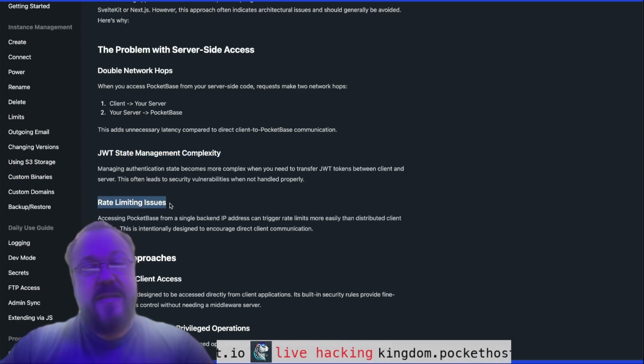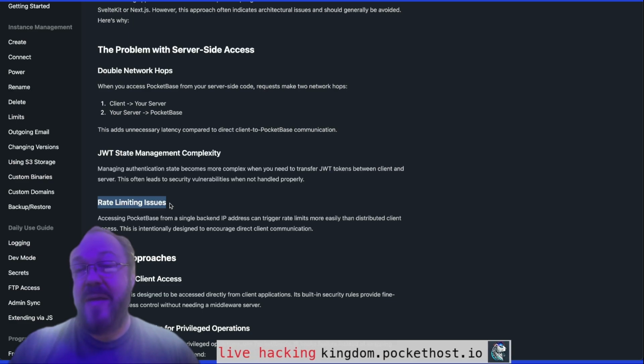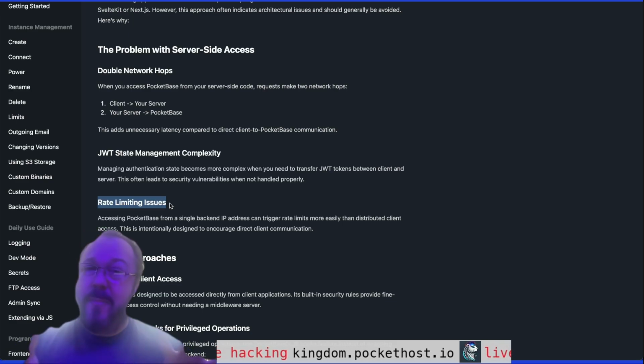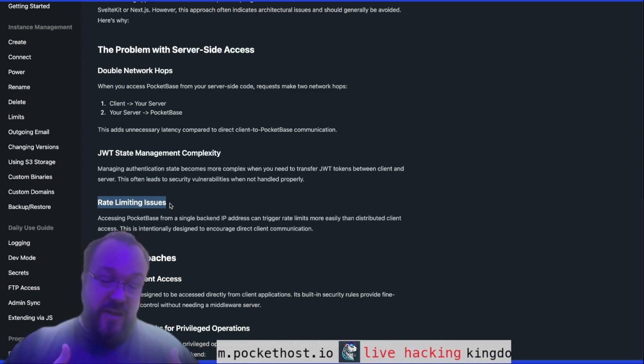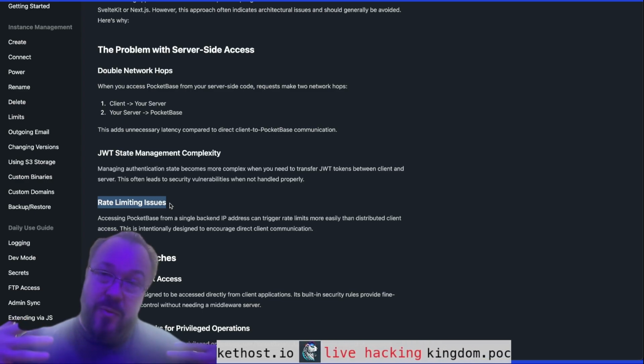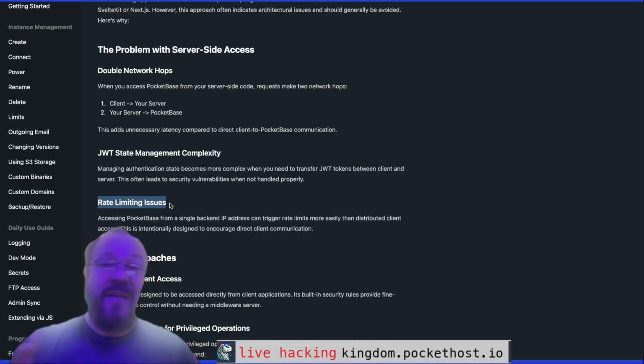In some cases, you may want to introduce rate limiting on your PocketBase instance. PocketHost does it for all the PocketBase instances because it's a great security measure. But now you have your backend on a single IP sending a barrage of requests to your PocketBase, and it could end up rate limiting your backend.